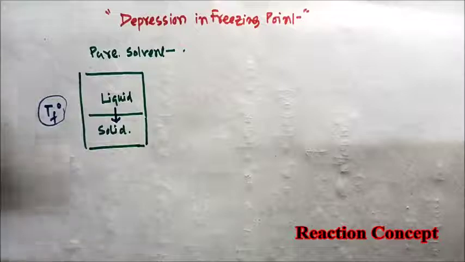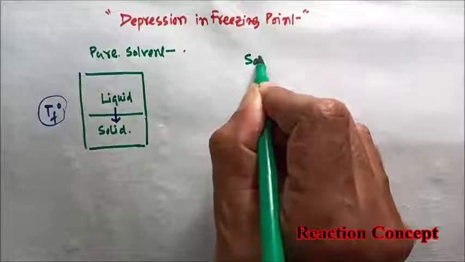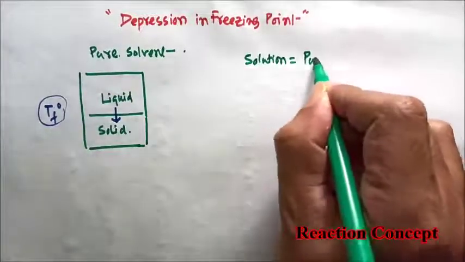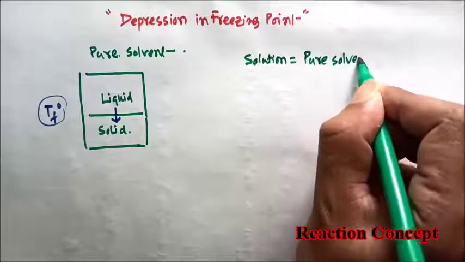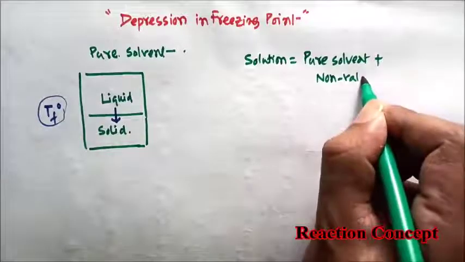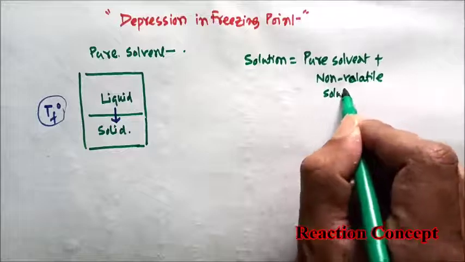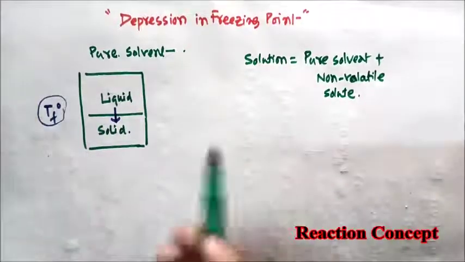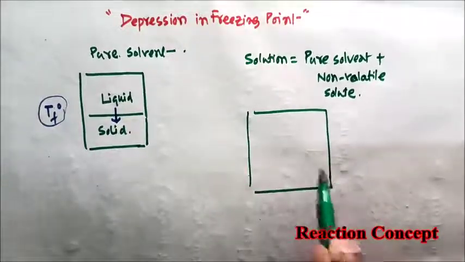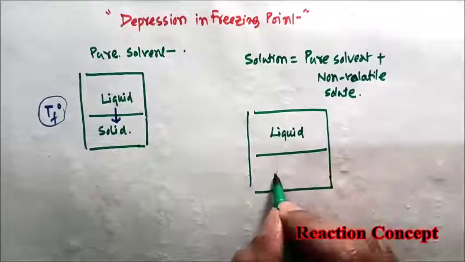Let us consider another system where you have a solution, with pure solvent plus non-volatile solute. Here also we will consider both the states for the solution, liquid state and solid state.